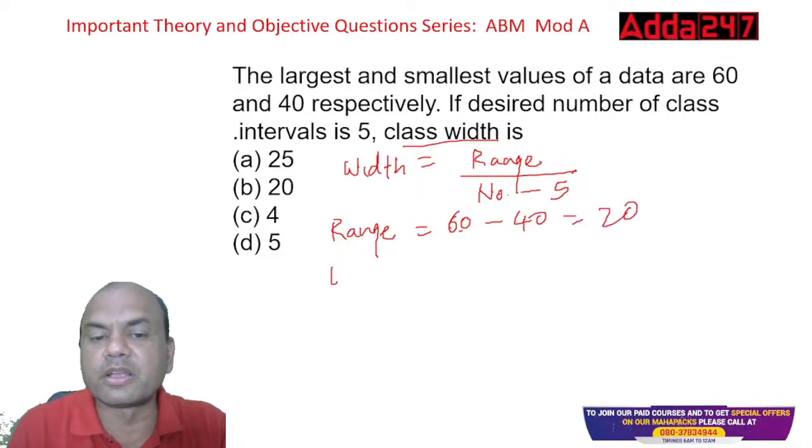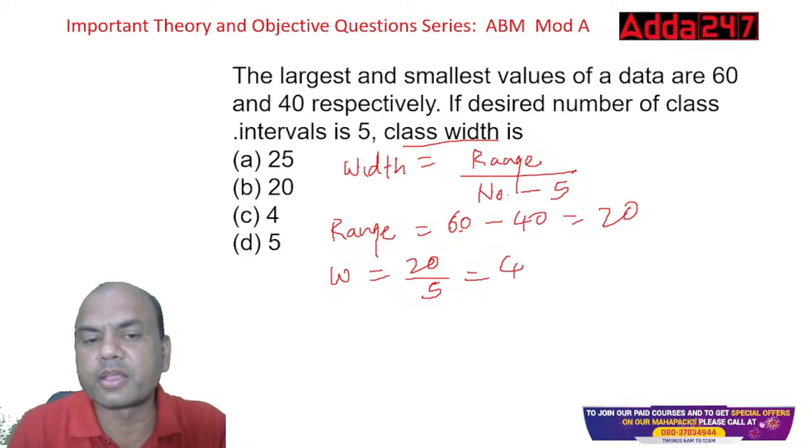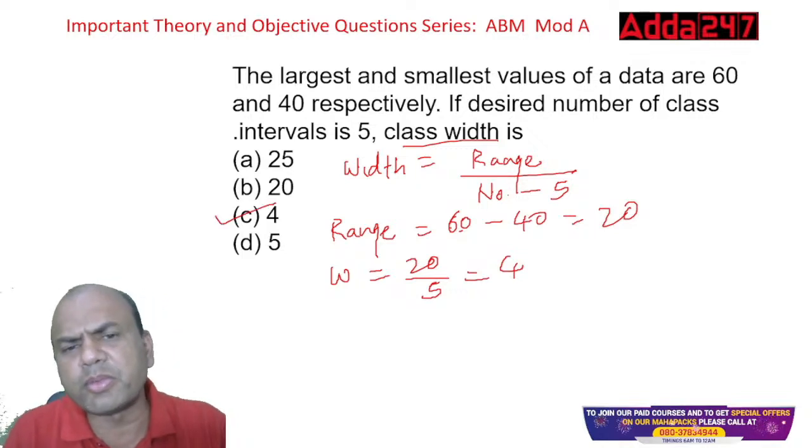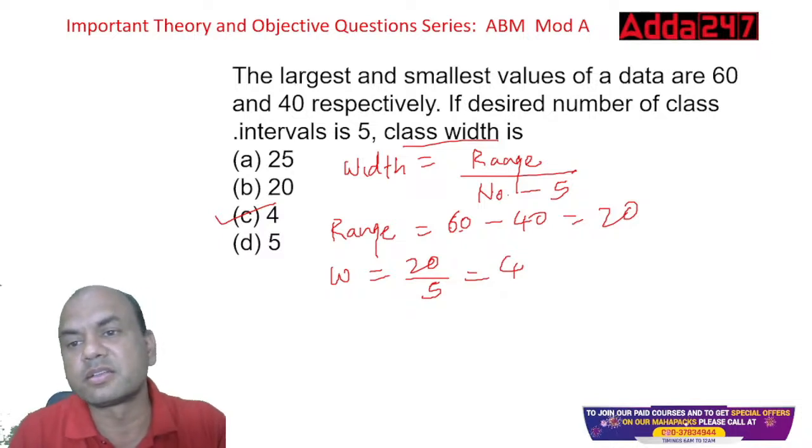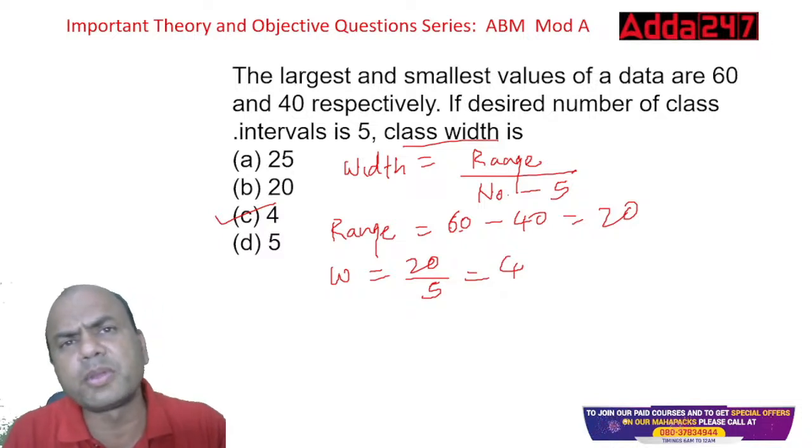So what is my width now? Width equals 20 upon 5. So that is equal to 4. So this is my answer. What do you mean by width? What do you actually mean by this word width? Suppose you get the answer 4, what do you mean by this?